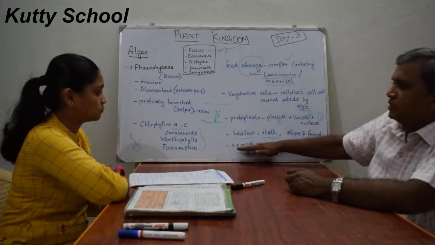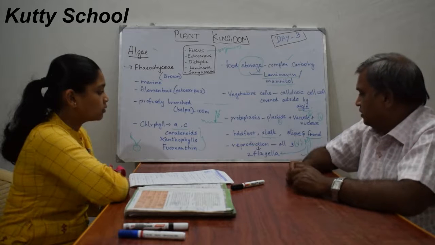Can you explain this reproduction again so that it will be easy for us to remember?